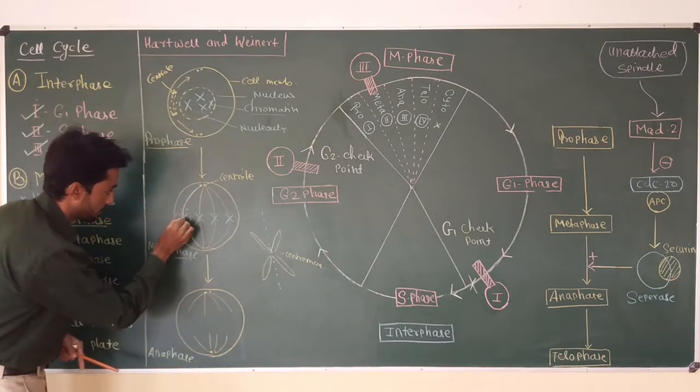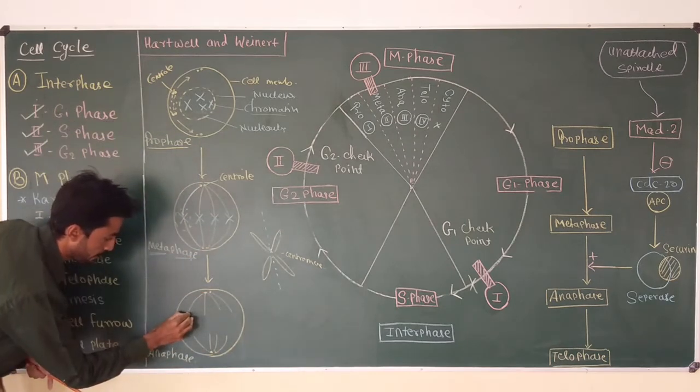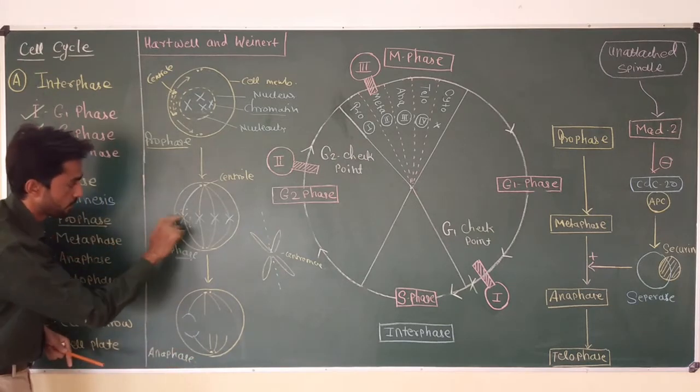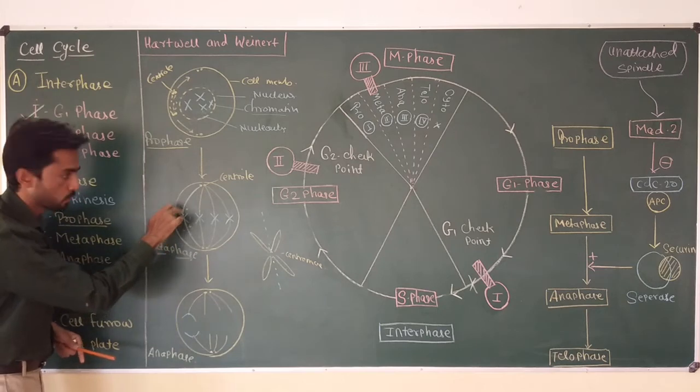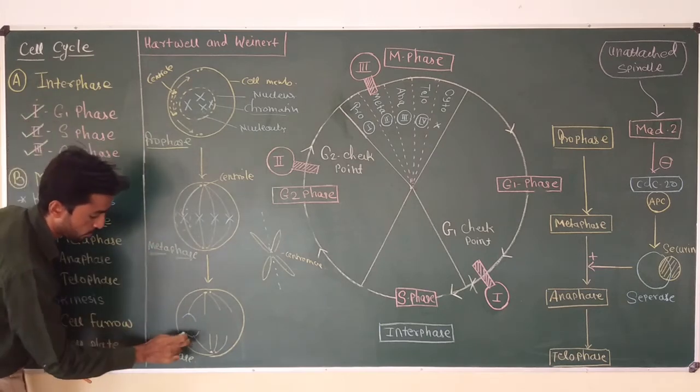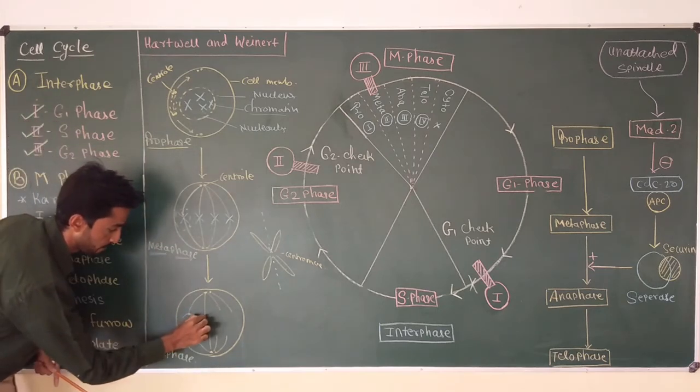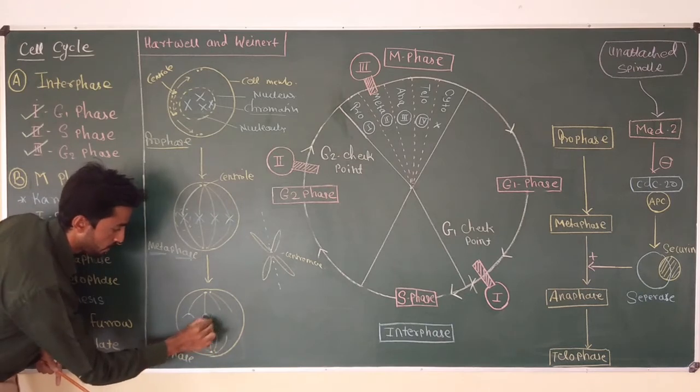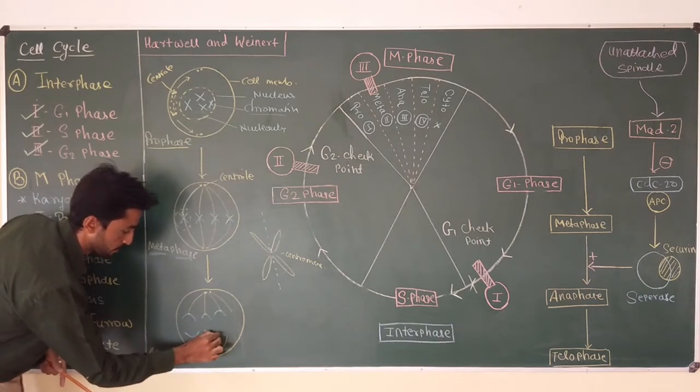So now suppose this is chromosome number 1, split into two parts, half portion moves towards one pole and the remaining half portion moves towards the opposite pole. Same thing with all chromosomes.